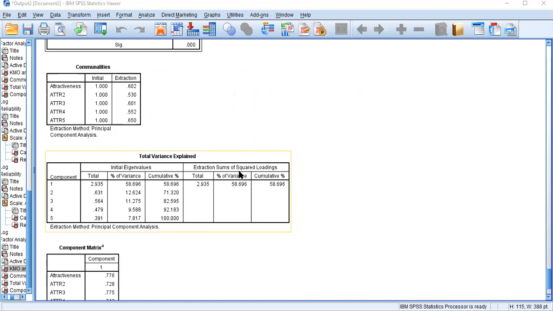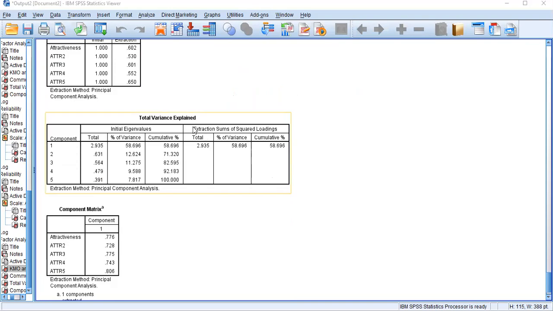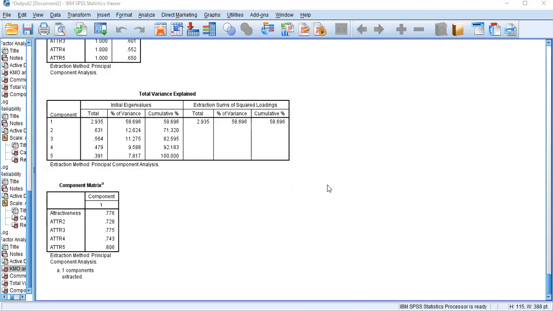Okay, then we go to the third table. We don't need to worry about this cumulative part. Second, your attention needs to be paid to the third table, titled total variance explained. Since I have 5 measurement items to measure my first independent variable, celebrity attractiveness, total variance explained shows how far those 5 measurement items explain the variance of your variable.